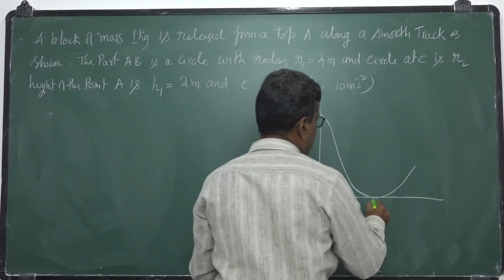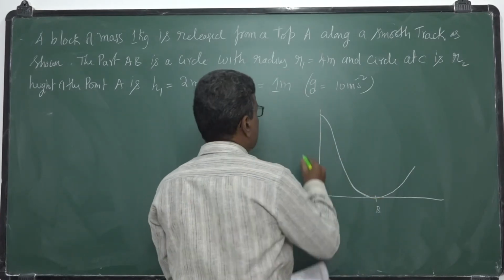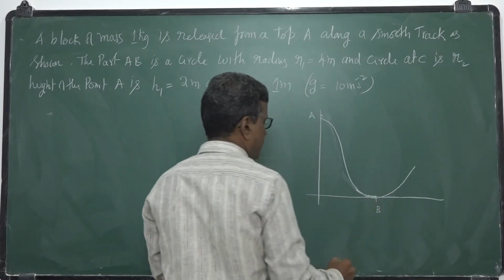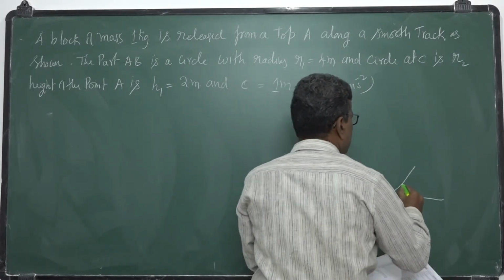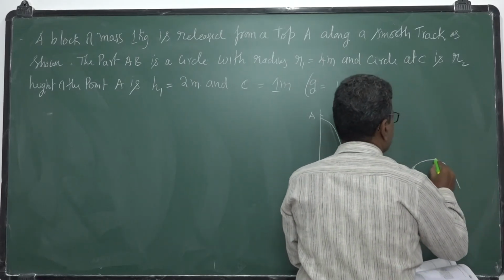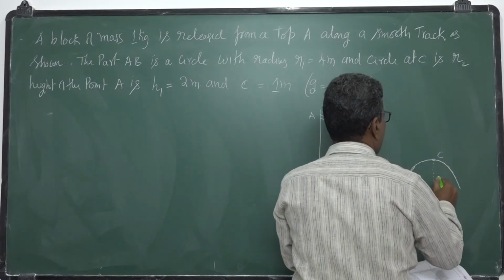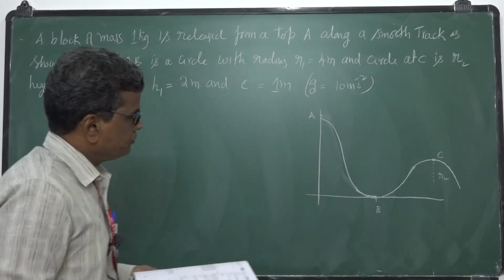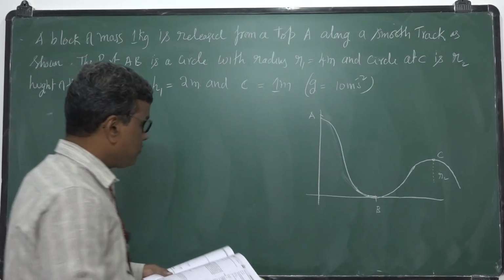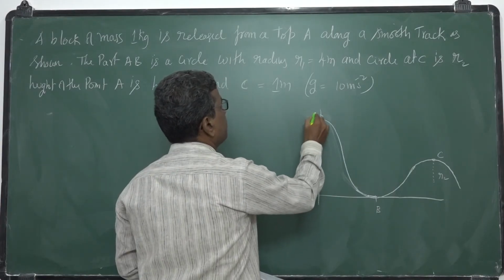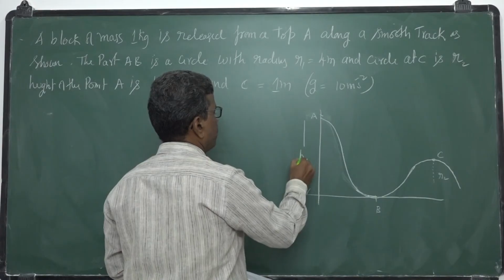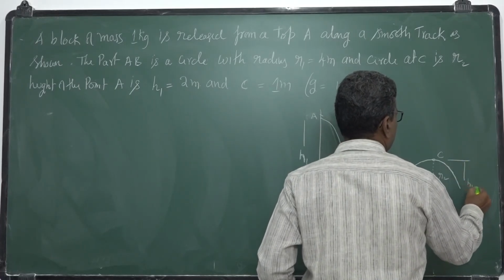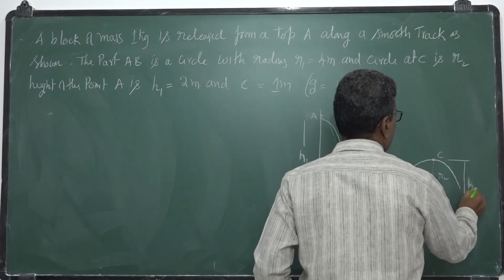This is the part AB, which is part of a circle of radius R1, and this is another circle at C with radius R2. The point A is at a height H1, and the point C is at a height H2.